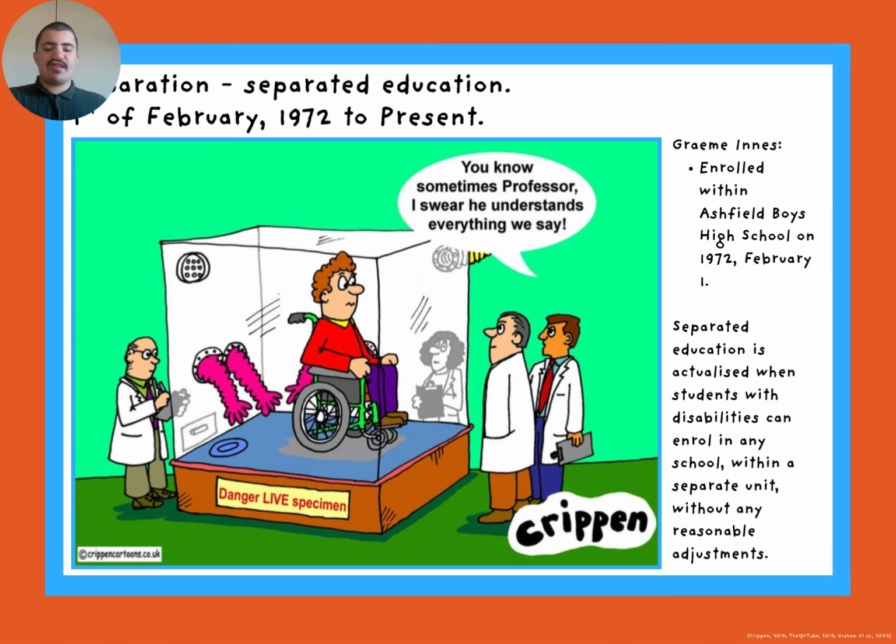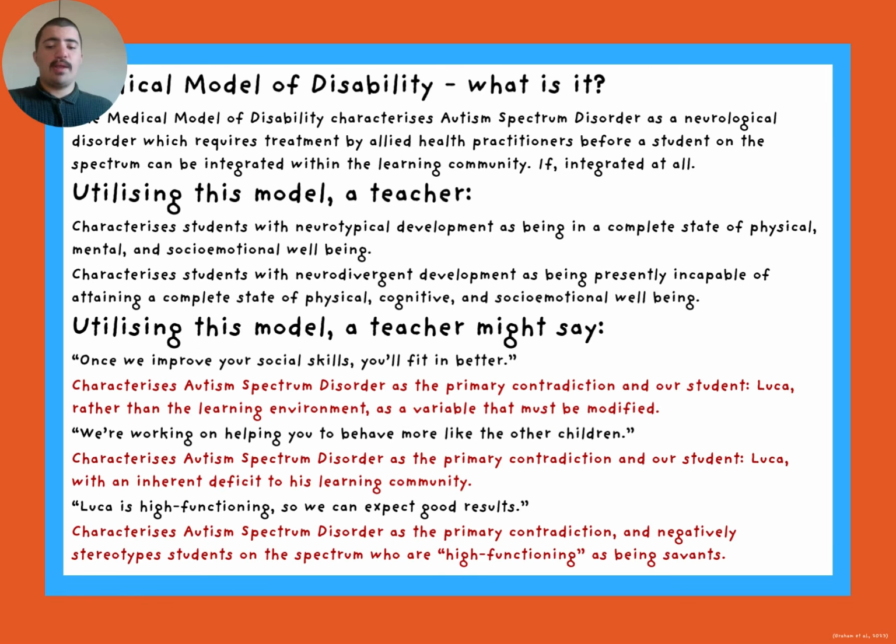Separated education is actualized when students with disabilities can enroll in any school within a separate unit without any reasonable adjustments. The medical model of disability conceptualizes autism spectrum disorder as a neurological disorder which requires treatment by allied health professionals before a student can be integrated.